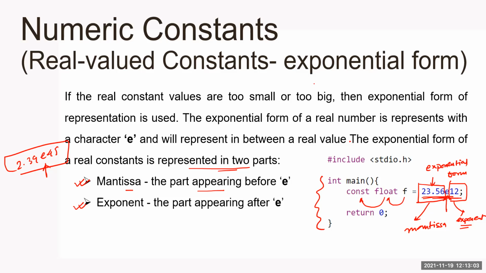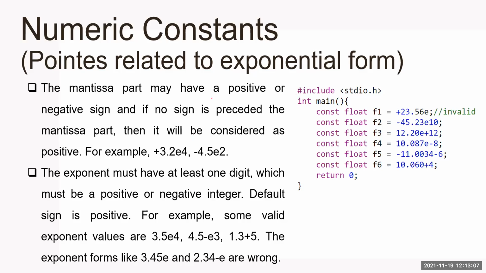Okay, so now let's move further. Let's see a couple of more examples. Some points you need to take care of while working with the exponential format of a numeric constant under floating point values. First point, the mantissa part may have a positive or negative sign. Definitely, a floating point number can be negative or positive.